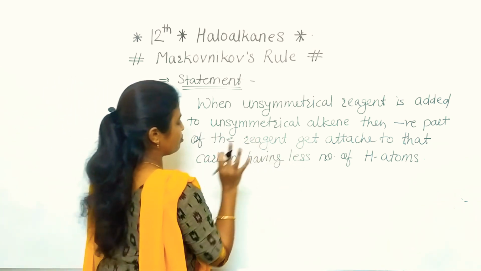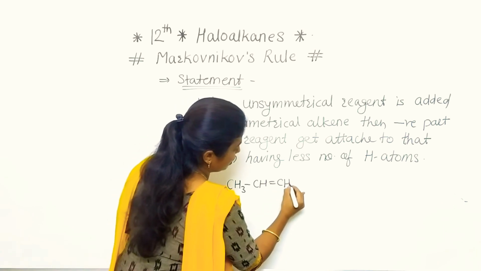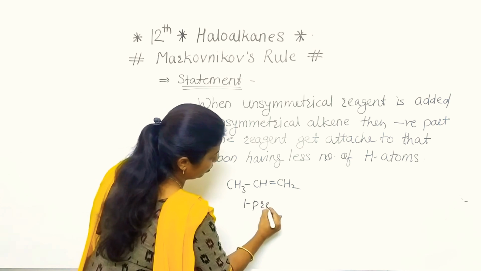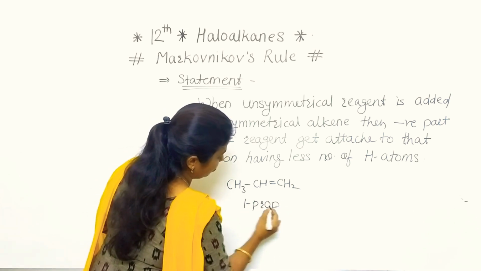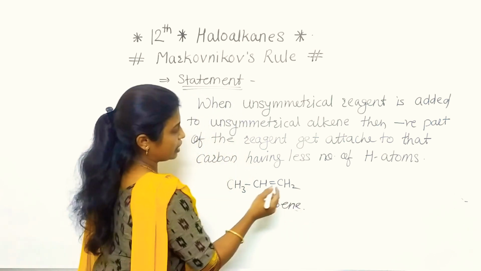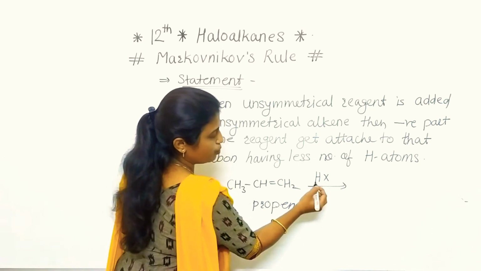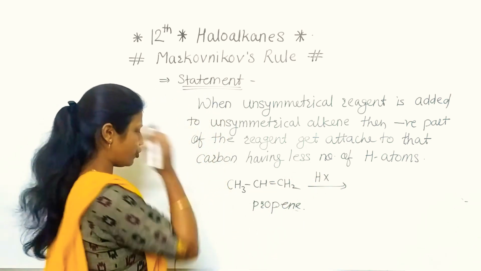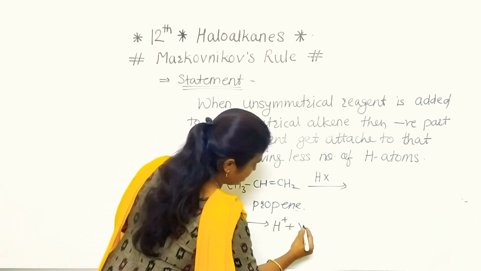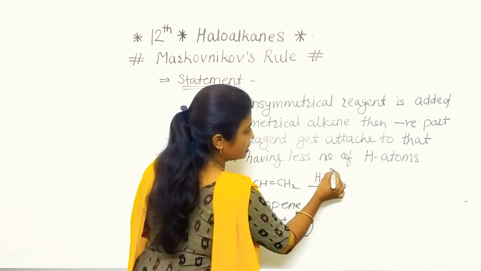If we consider unsymmetrical alkene, as we have seen, the name of this alkene is 1-propene or prop-1-ene. Clear to everyone? So when we are adding HX, H will become positive and X will become negative. If we consider the ionization of HX, we get H+ and X-. So this is the negative part of this reagent.